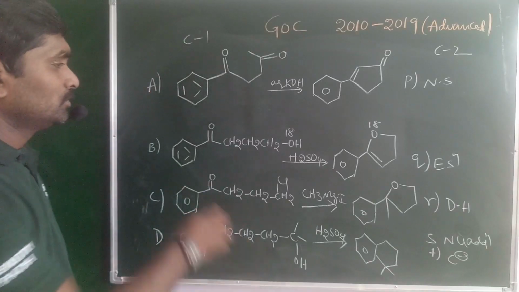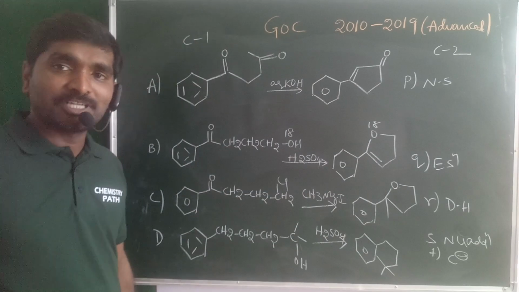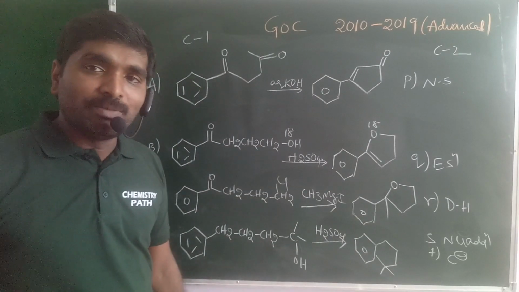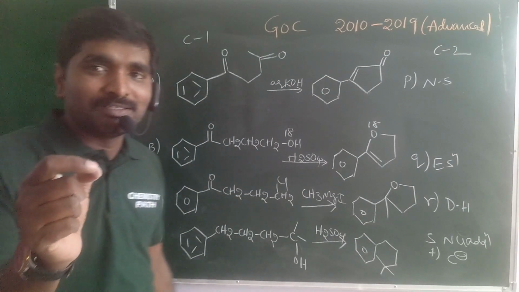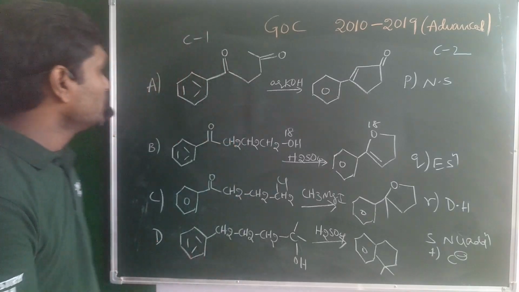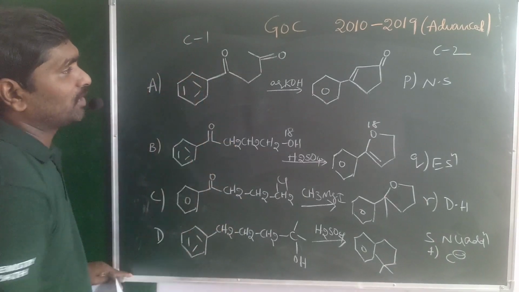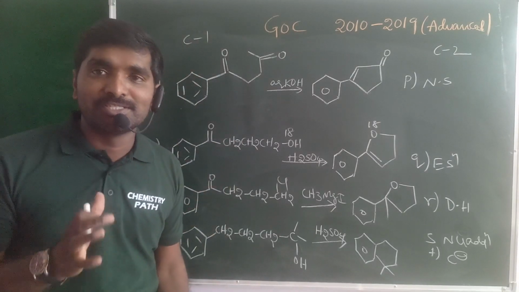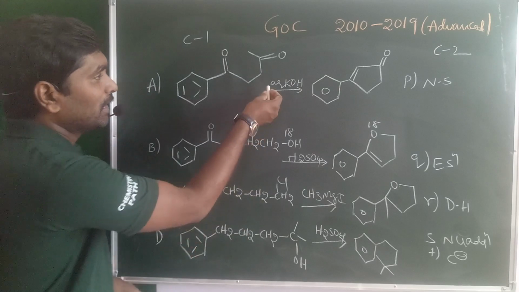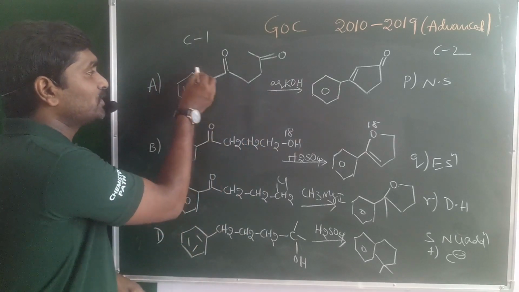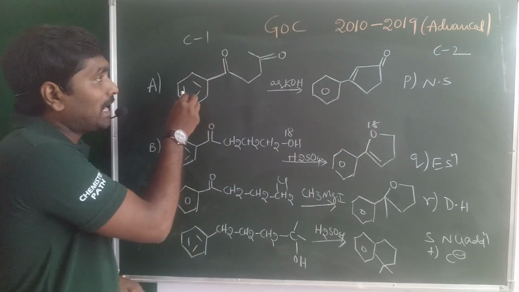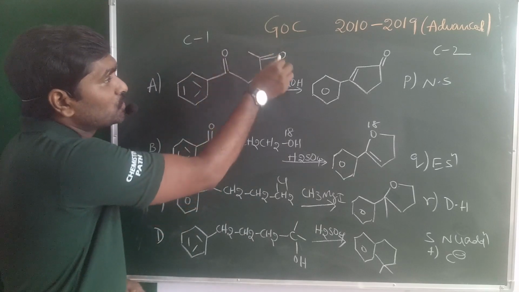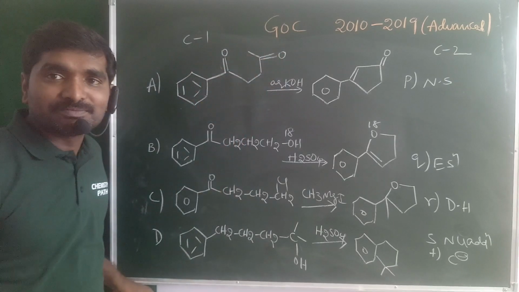Okay guys, this is your complete question. So what about the matching? Simple one. So matchings are also simple ones. When you take option A in column 1, what happened here? We'll just see the reactant molecules. On the left hand side, we'll have the benzene ring, and more importantly, the functional group ketone is present.